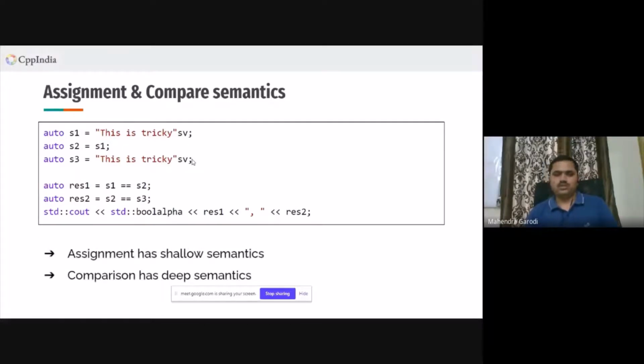So both will result in true. This is very simple because we are doing the assignment here, so it should be the same. But this one was tricky, S2 and S3. But as the string is the same, it will result in true. Any query here?